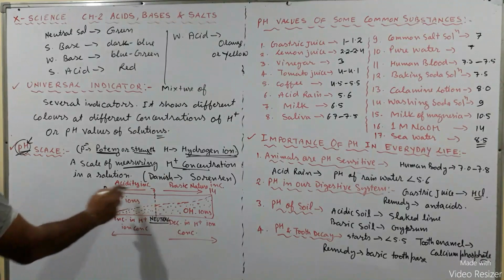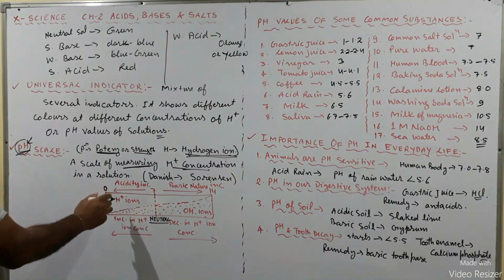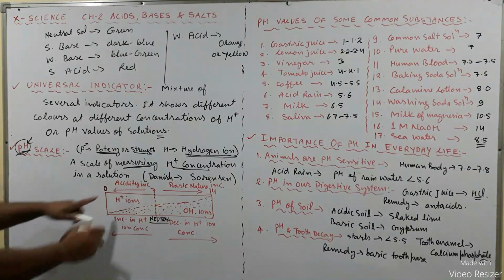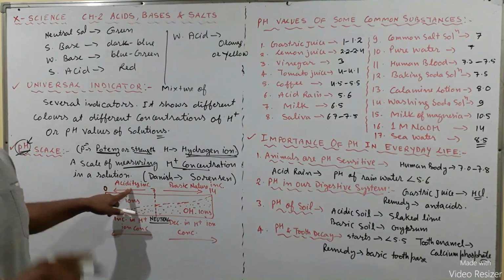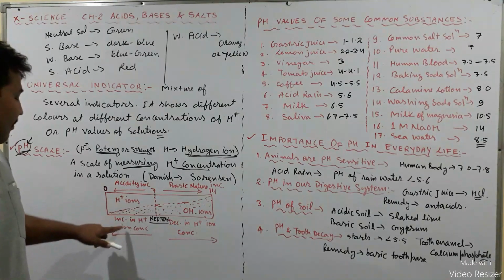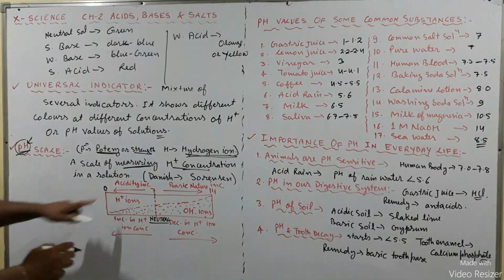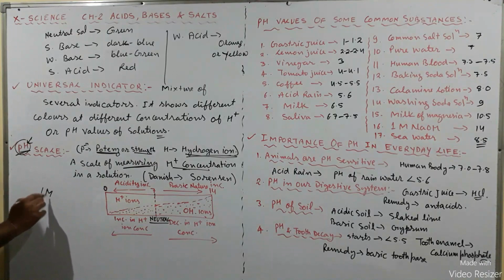As we move towards 0, that is 6 or 5 or 4 or 3 or 1, the acidity increases. We can take the example of 1M HCl.